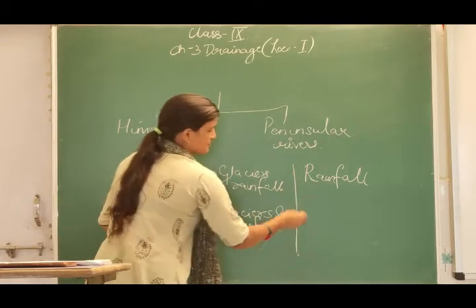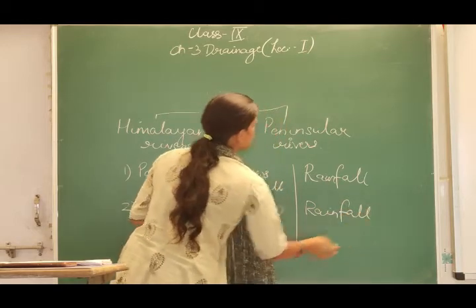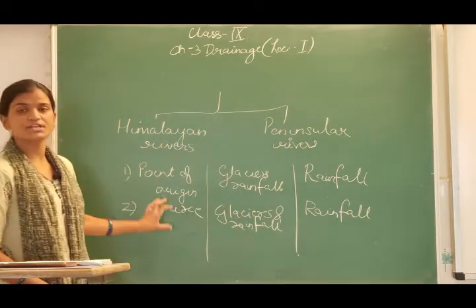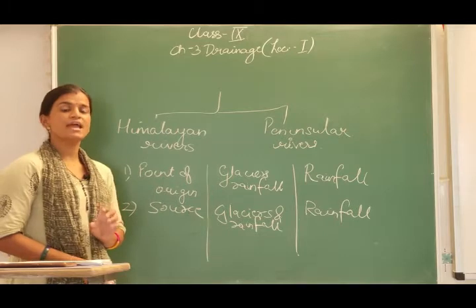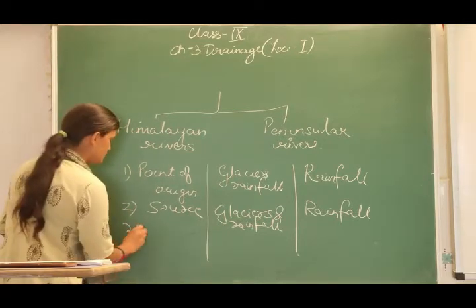And the Peninsula rivers will depend on the rainfall only. These two points are clear, point of origin and source. Third point here, we have the nature of the Himalayan rivers. Now what can be the nature of Himalayan rivers?